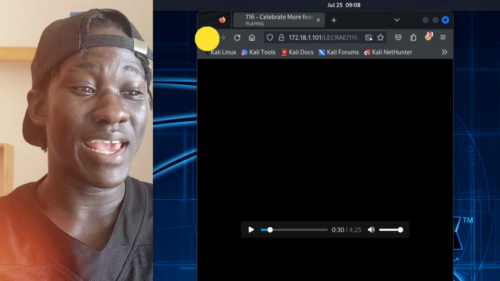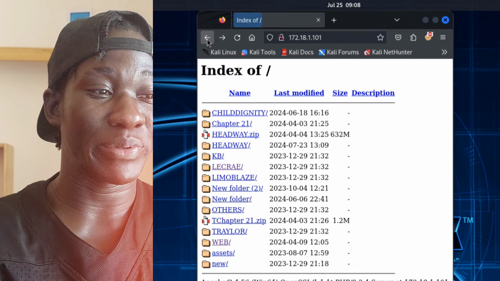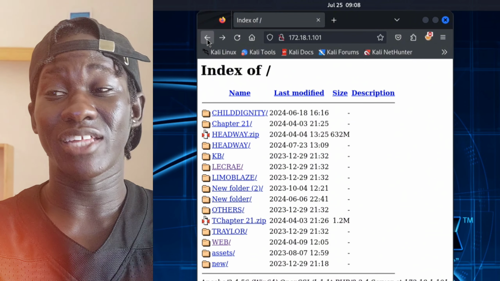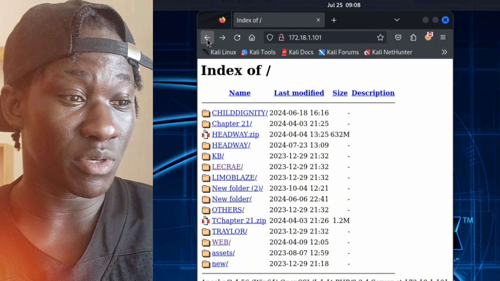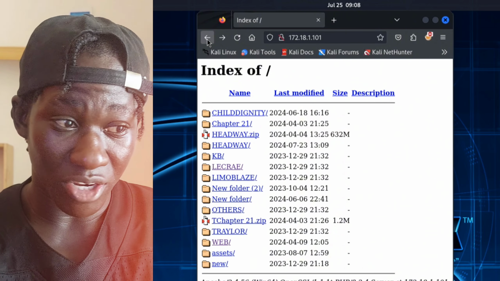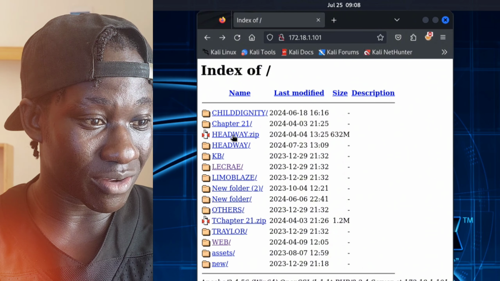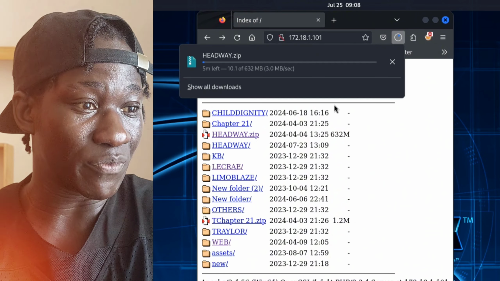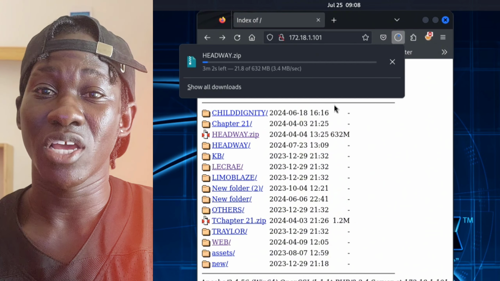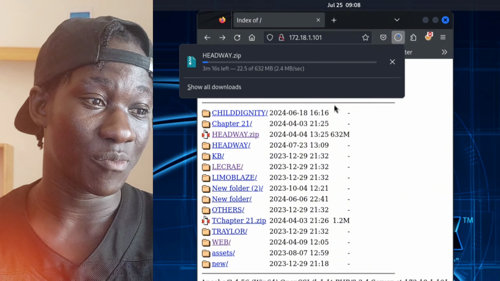So we are playing music from this computer, but the music is on a different computer. And by the way, why it's so scary is because now we can start to download, especially this zip file. If we click on this zip file, you can see that we can download it, and we're downloading it from a different computer which is not ours.